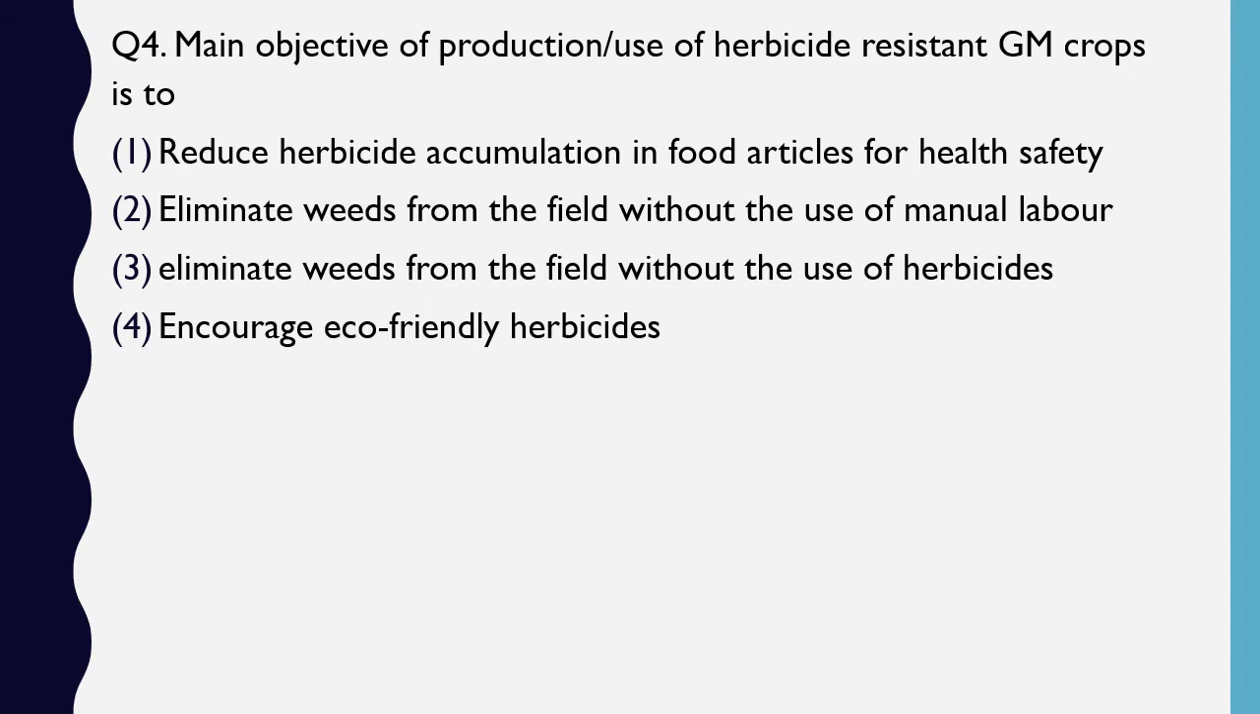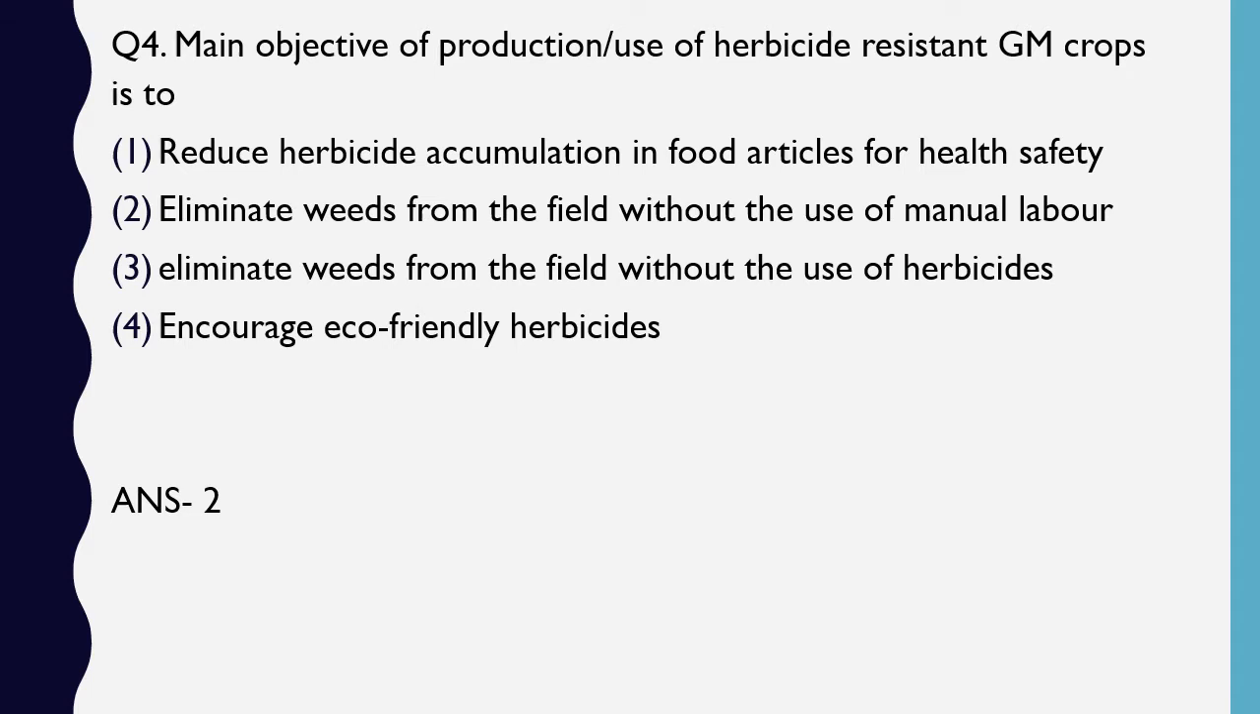Question number 4. Main objective of production or use of herbicide resistant GM crops is to reduce herbicide accumulation in food articles for health safety, eliminate weeds from the field without use of manual labor, eliminate weeds from the field without use of herbicides, encourage eco-friendly herbicides. The correct answer is option 2, to eliminate weeds from the field without use of manual labor.